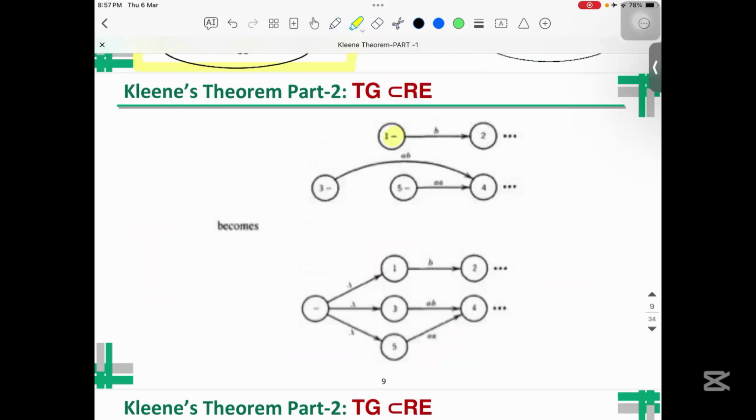Here is also another example. You can see I have one, 3 and 5. There are 3 starting states. So what we did, we introduce a new starting one and we connect these with the empty one.